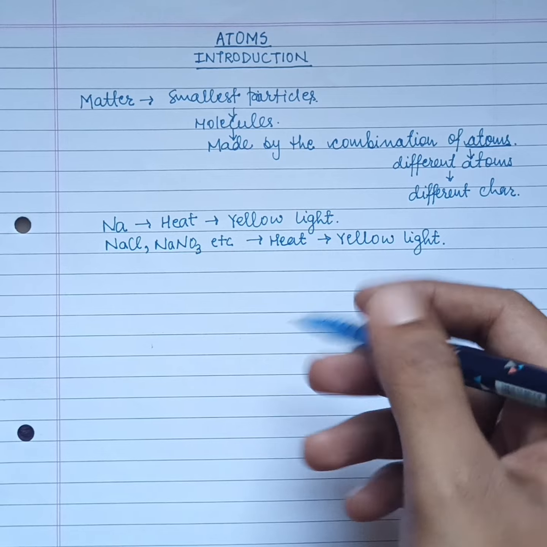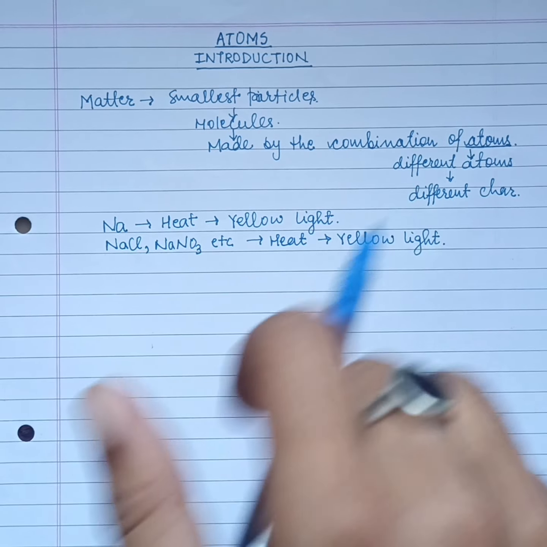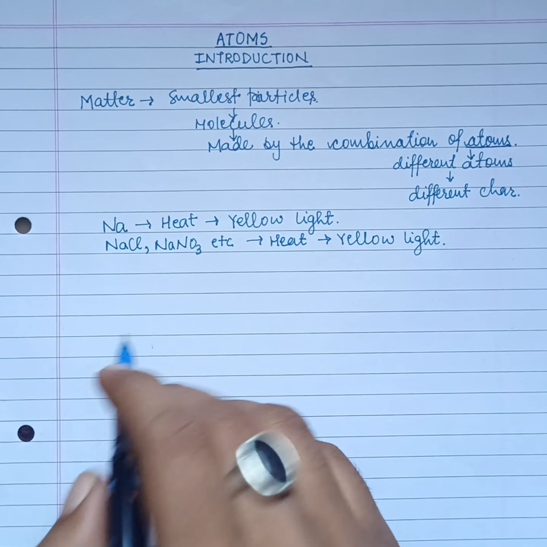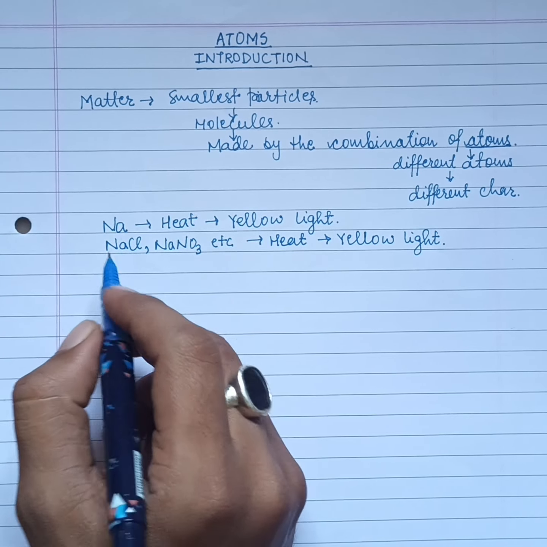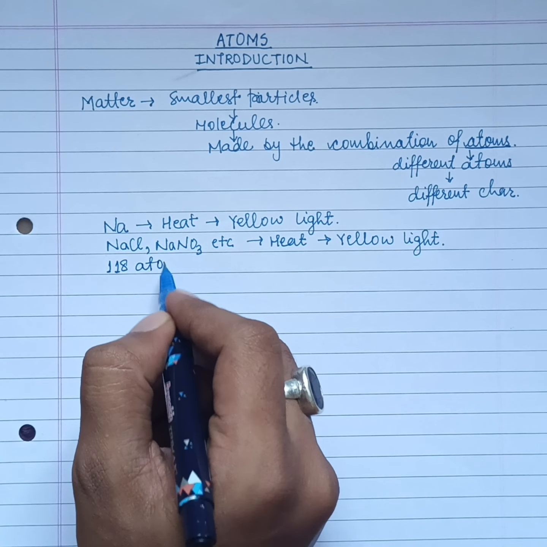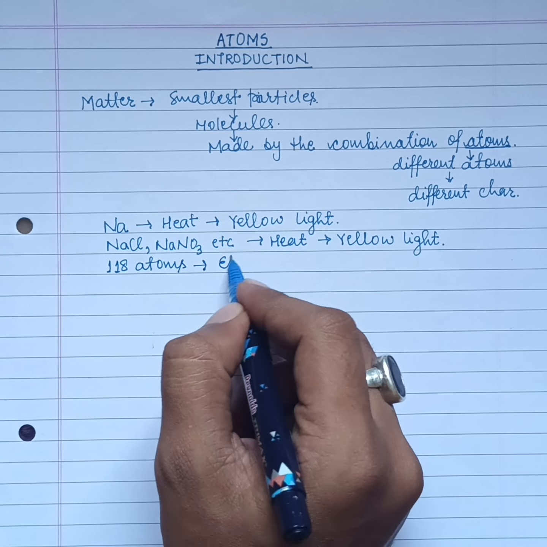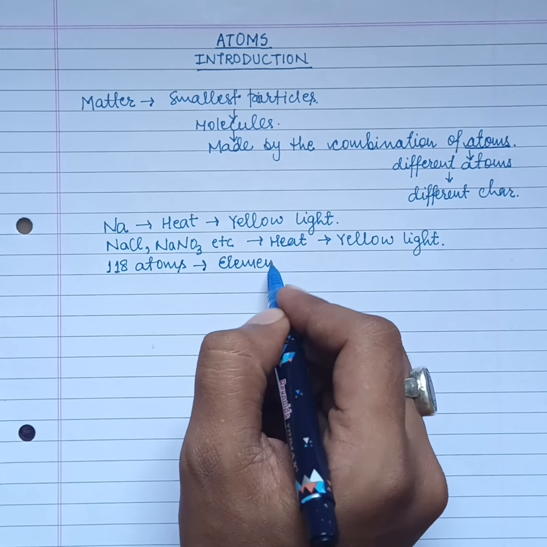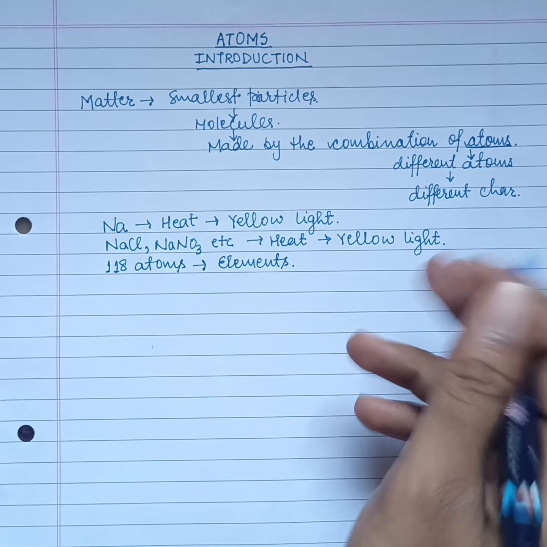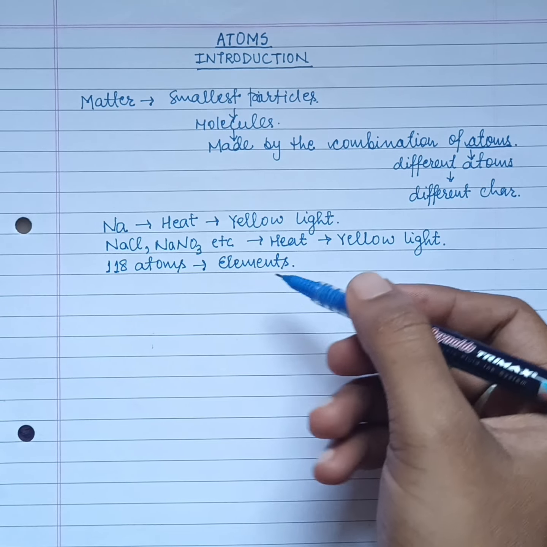Now we are seeing so many different types of matter in the universe. So the scientists came to the conclusion that so far we have 118 different types of atoms, and these different types of atoms are classified or named as elements. In the periodic table nowadays we have a total of 118 elements. Okay, so these are just the theoretical part.